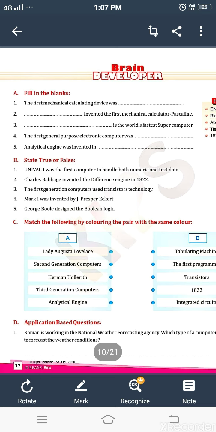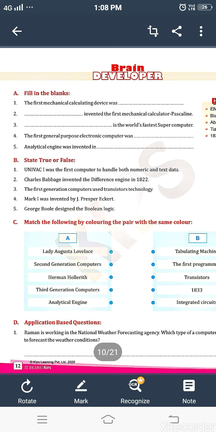Now come to the second exercise, true or false. First, UNIVAC 1 was the first computer to handle both numeric and text data. Yes, true. Second, Charles Babbage invented the difference engine in the year 1822. It is also true. Third, the first generation computer used transistor technology. No, it is false. Fourth, Mark I was invented by J.P. Eckert. False. Fifth, George Boole designed the Boolean logic.